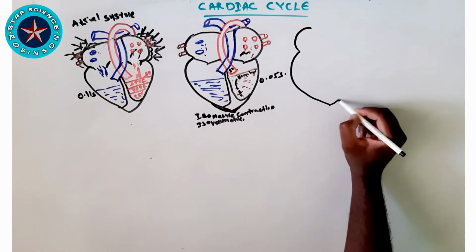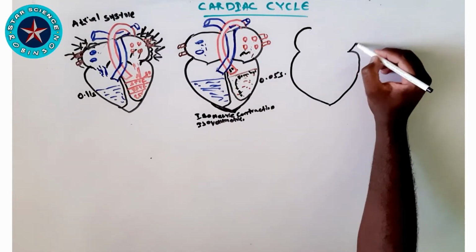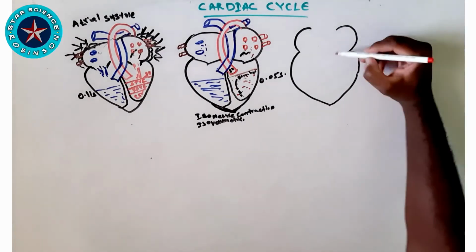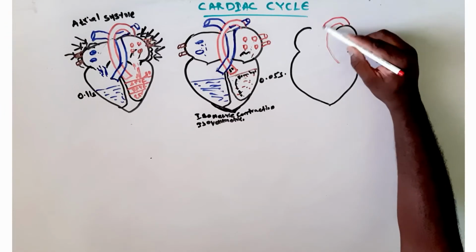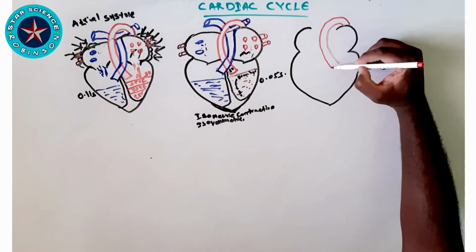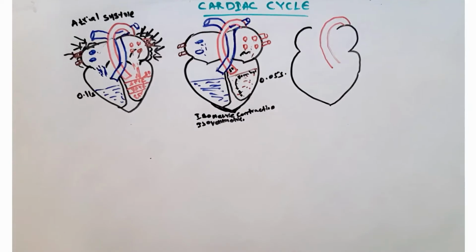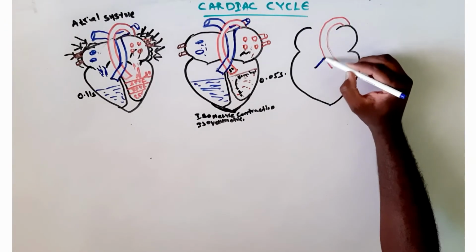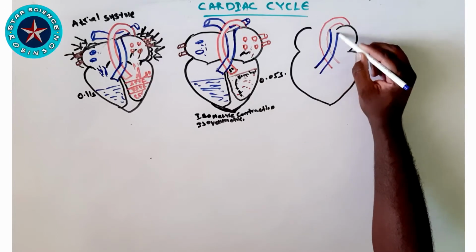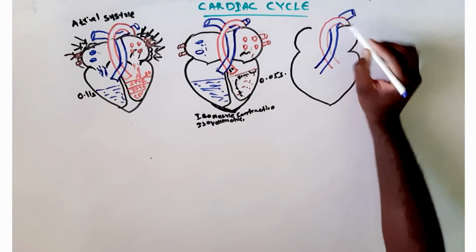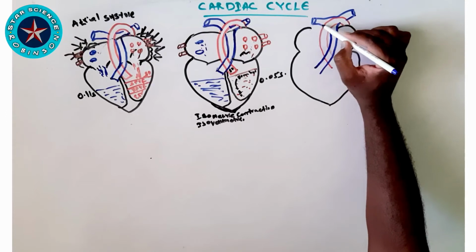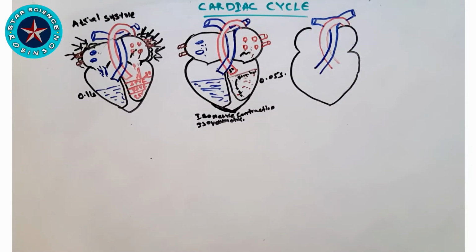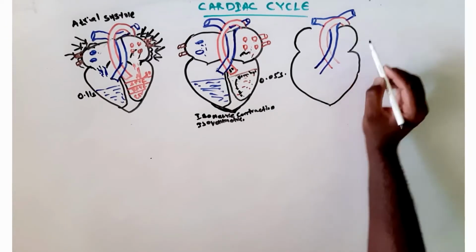Next we'll see the next phase of our cardiac cycle. I'm drawing the same diagram which I have drawn before, once again, and we'll see what occurs in this phase. Previously we saw atrial contraction and relaxation of the ventricles first, and then the isometric contraction phase, when the atrium is in diastole and the ventricles are in systole.